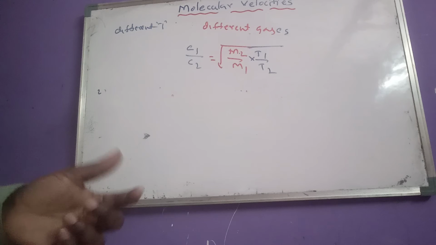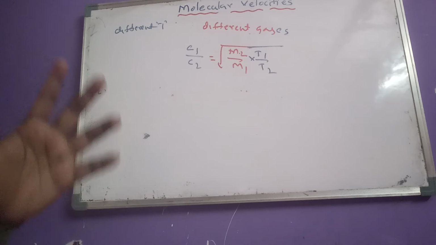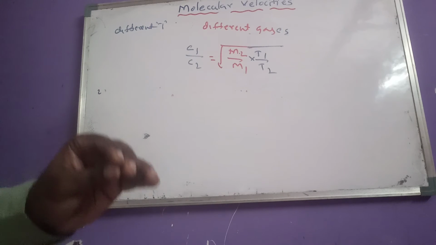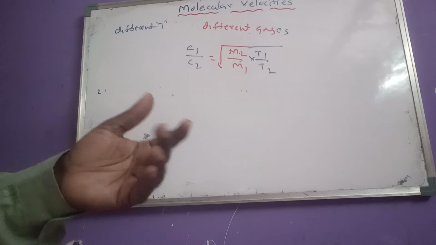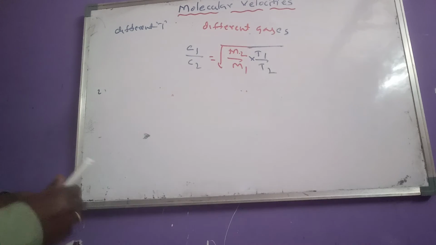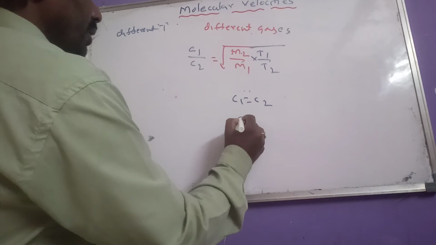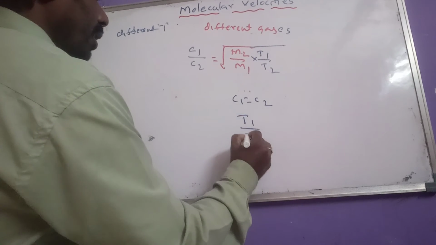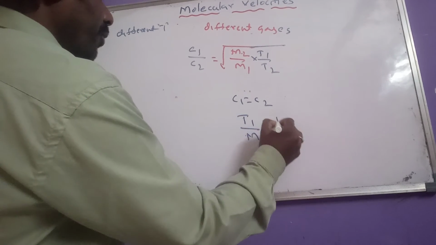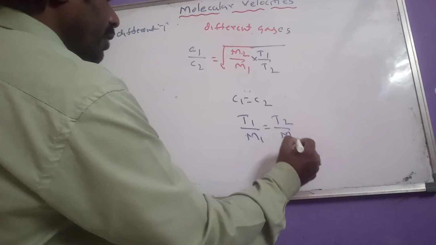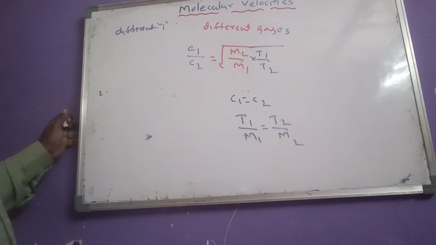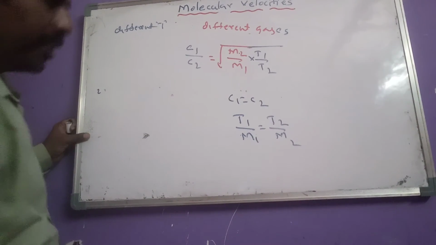And last but not least, there is another formula. If the two gases have the same velocity, meaning C1 equals C2, then we use the formula T1 by M1 equals T2 by M2. Related to this, what is the question we get?